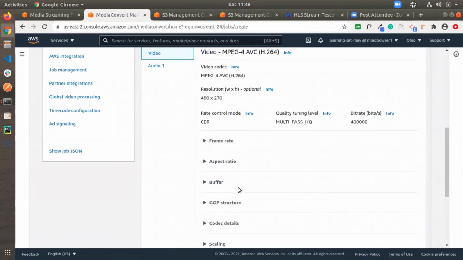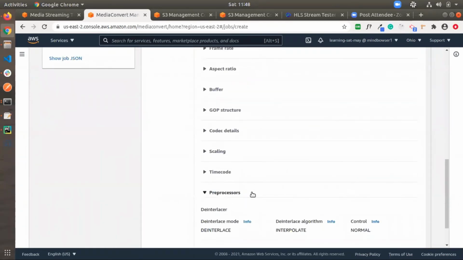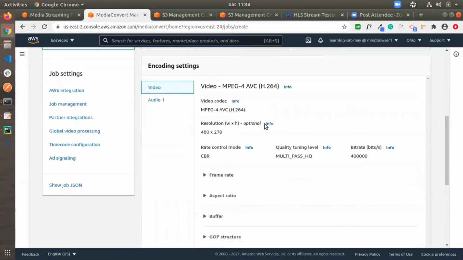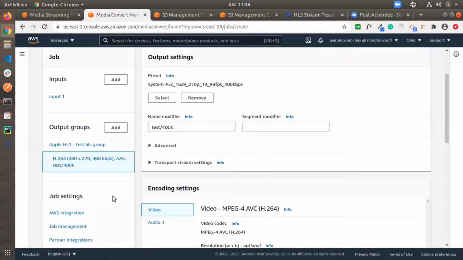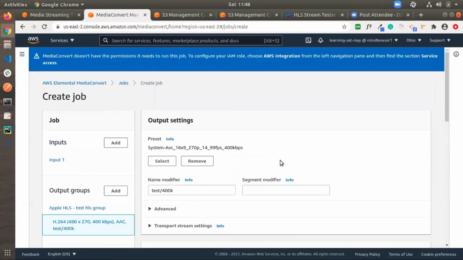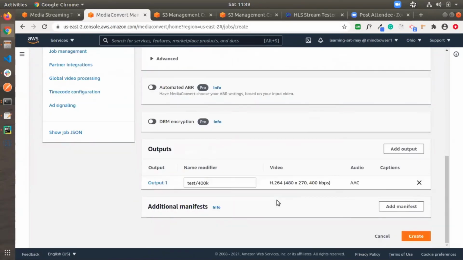There are lots of settings which are fetched from these presets, like container structure, codec, scaling, timecode, preprocessors. So after adding output one, I will add another output, because I want to show the difference in the output fields, how different outputs work.